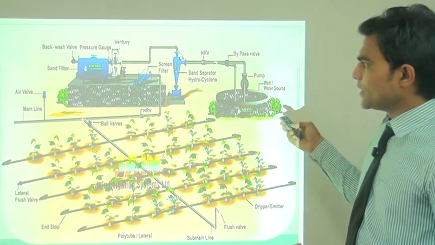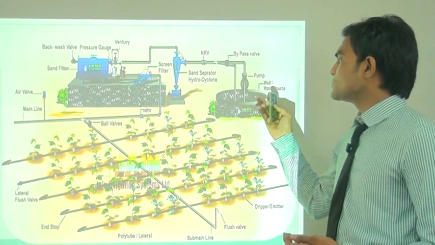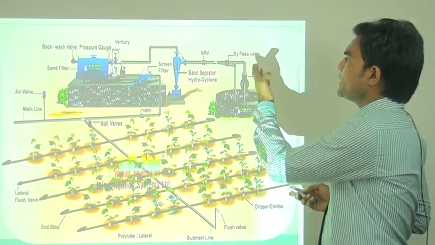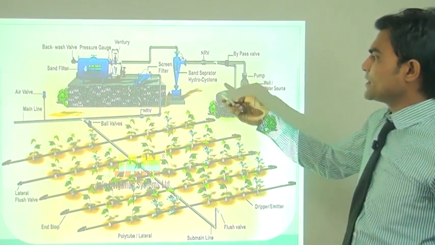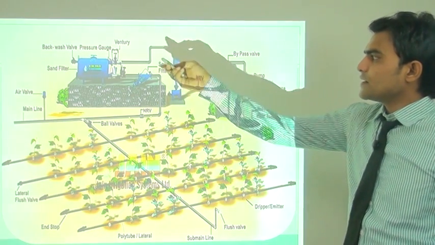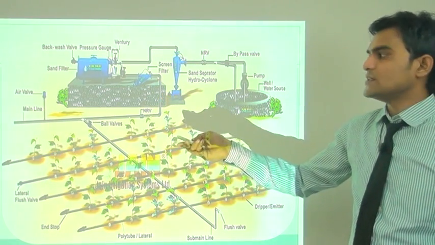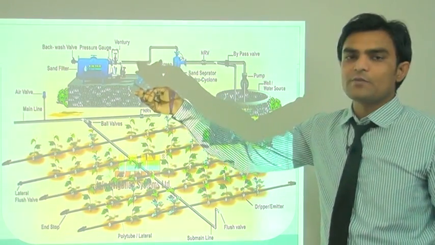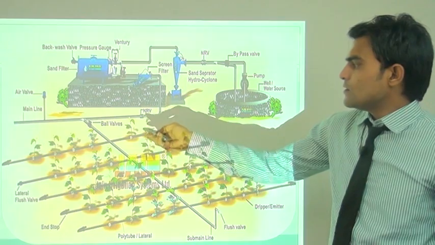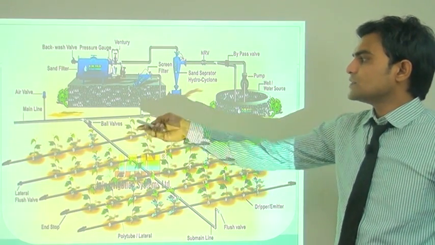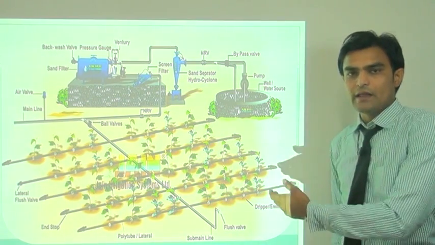Here is the structure of a drip irrigation system. In the well system, we draw water from the well through the pump, and the bypass valve and NRV valve, which stand here, we can control. Sand separator, hydrocyclone, then screen filter, venturi, sand filter are also important things for the drip irrigation system. If we are not using this sand filter, we can't generate the drip irrigation system. Here again NRV valves, then main line, submain line, lateral line, then after that the dripper or emitter.